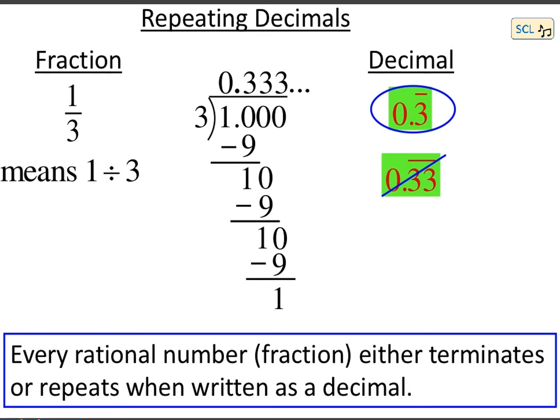So 3 digit will be repeated after the decimal point. Now this can be written as 0.3 with a bar above 3. So every rational number either terminates or repeats when written as a decimal.